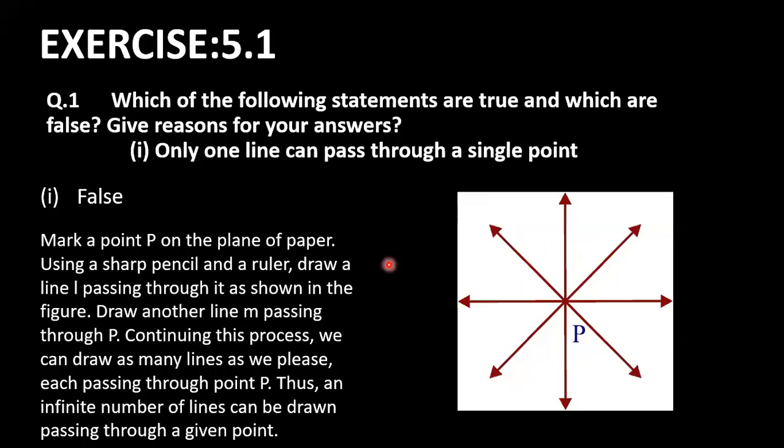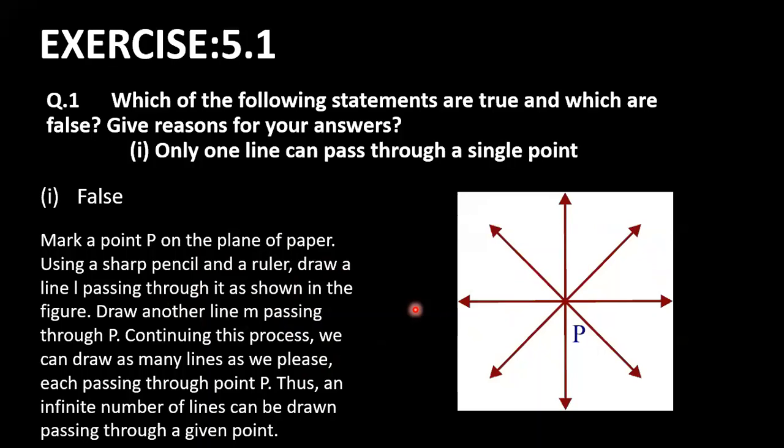The reason is, here with the picture I've explained. You can write only the reason if it is 1 mark; if it is 2 marks, give a proper reason with the picture. Mark a point P on plain paper. Using a sharp pencil and ruler, draw a line L passing through it as shown in the figure. Draw another line M passing through P. Continuing this process, we can draw as many lines as we please, each passing through the point P. Thus, an infinite number of lines can be drawn passing through a given point.